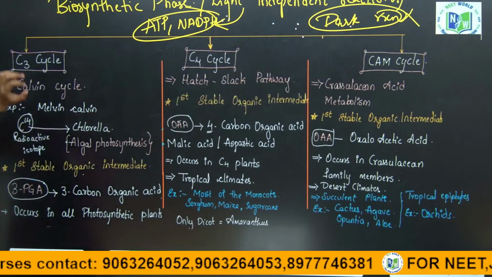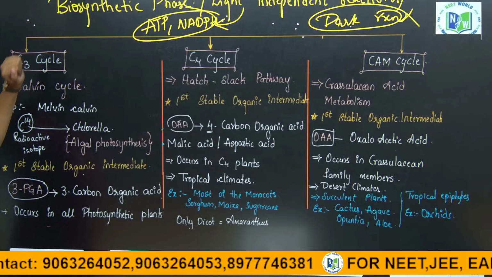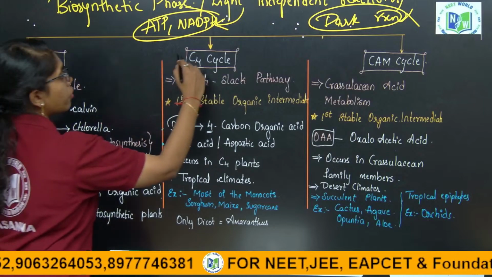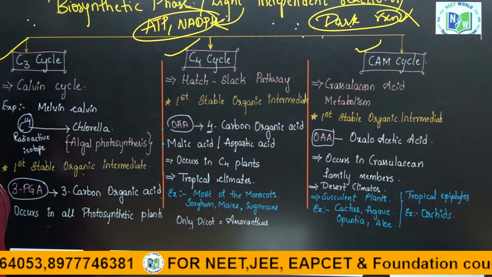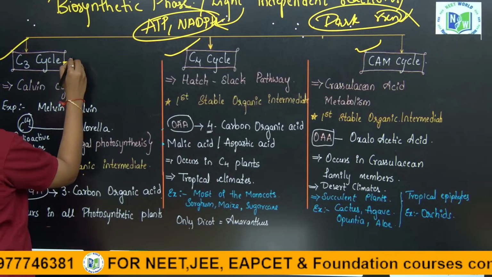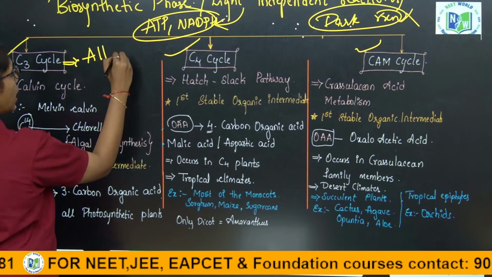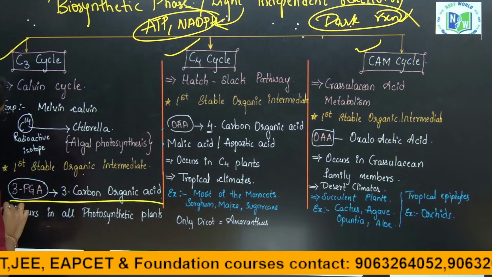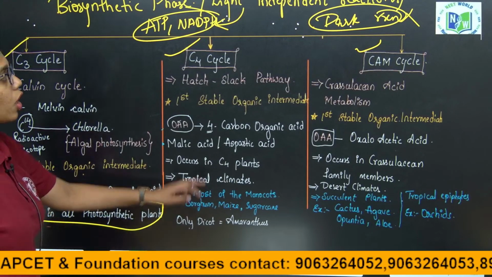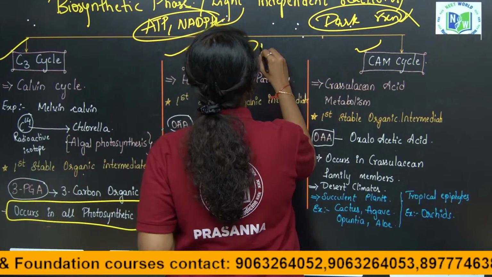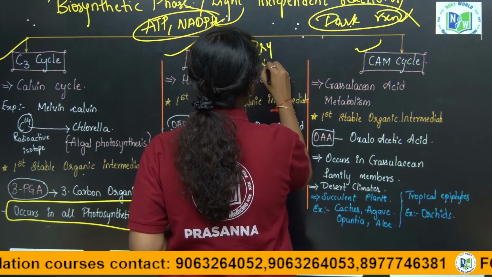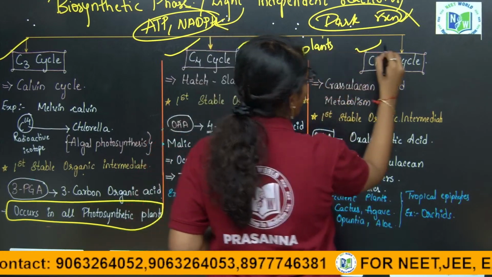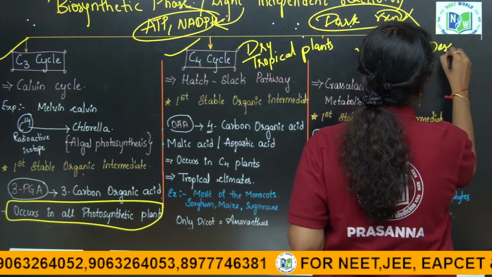Fine. Now, these light independent reactions will occur in 3 cycles: C3 cycle, C4 cycle and CAM cycle. Of these 3, the C3 cycle occurs in all photosynthetic plants. The C4 cycle occurs in dry tropical plants, and the CAM cycle occurs in desert plants.